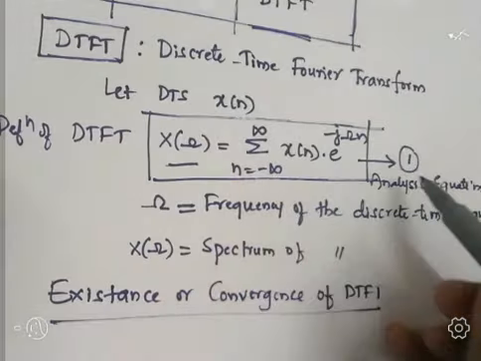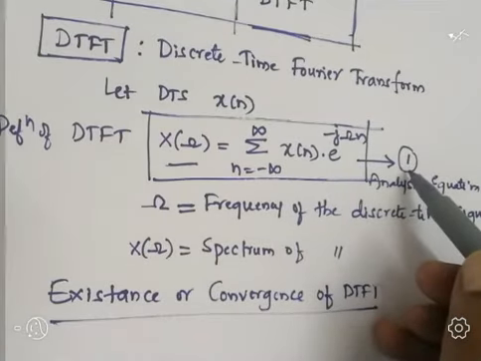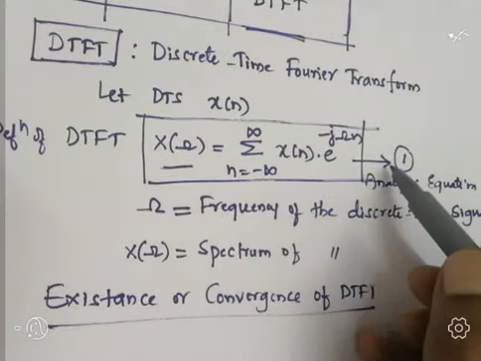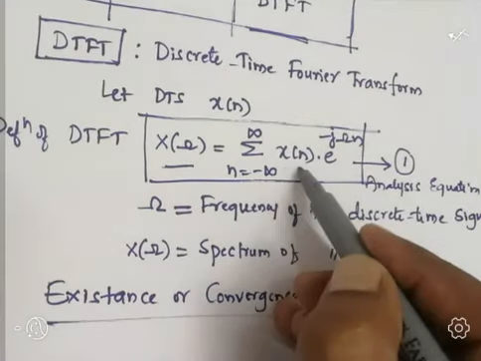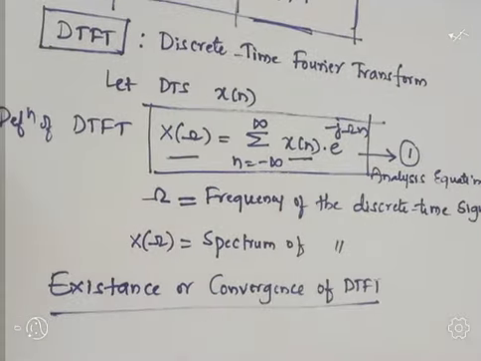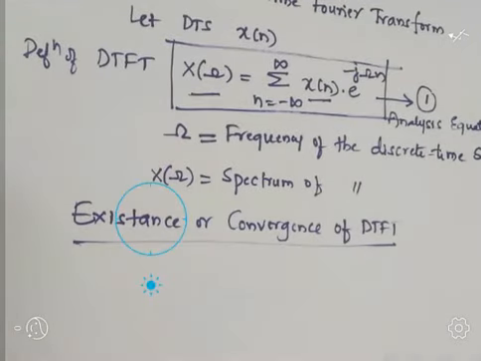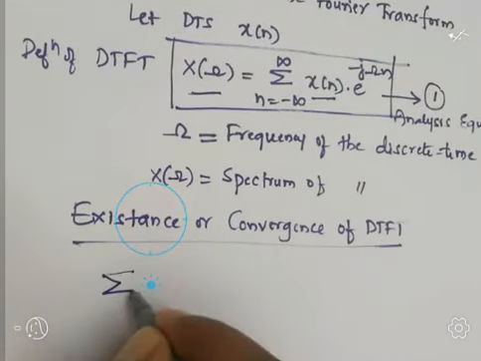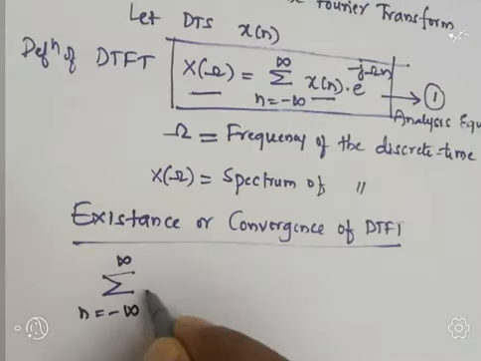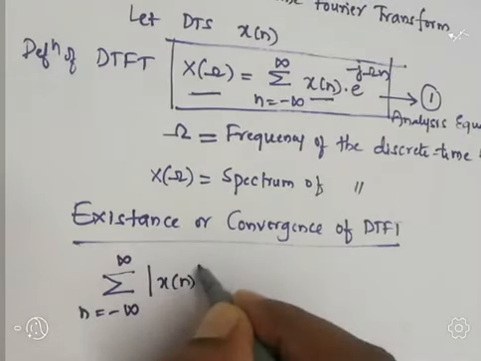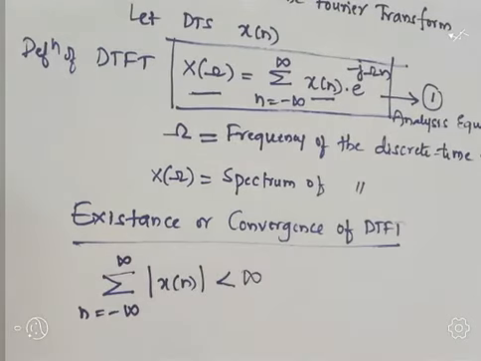So equation 1 will converge, or will exist, if x of n is absolutely summable. X of n is absolutely summable means summation n equal to minus infinity to plus infinity mod of x of n is less than infinity.